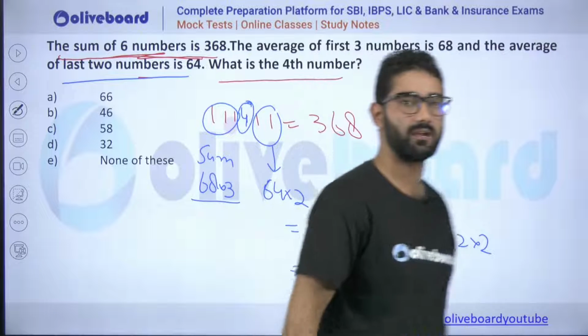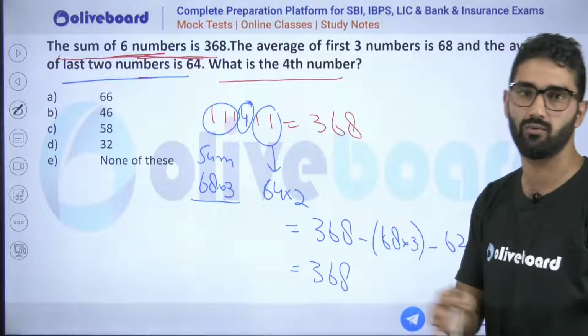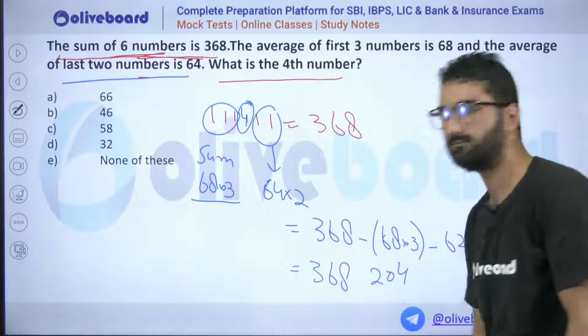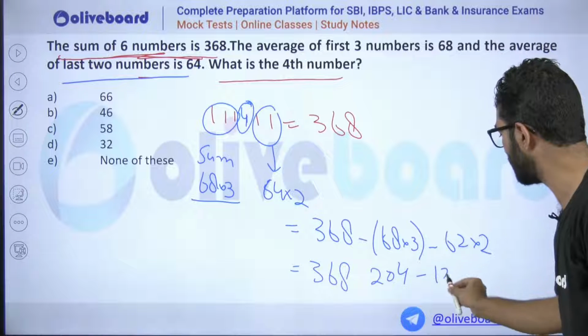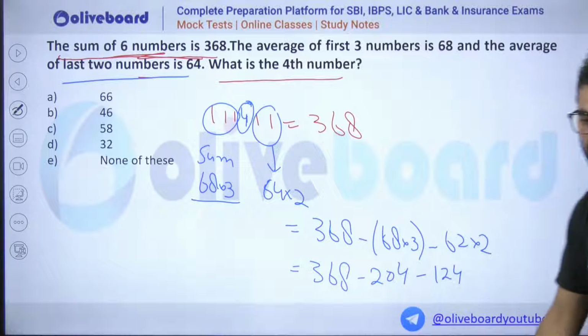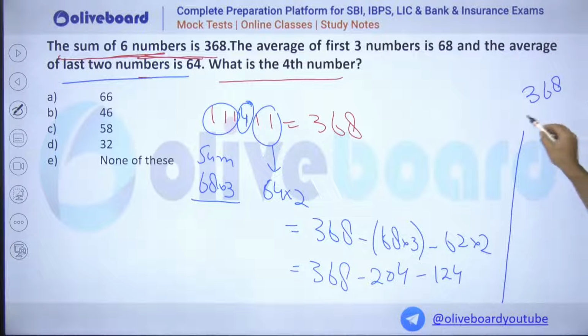Now 68 multiplied with 3, you can do 70 multiplied by 3, that will be 210. Then it will be how much? 204. Okay, now how much will be, my dear? The result is 124. You just try minus it, and what value you will get? It will be 368, and we are subtracting it with 8 to 3. 3 to 8, it will be how much? That will be 0. 40.